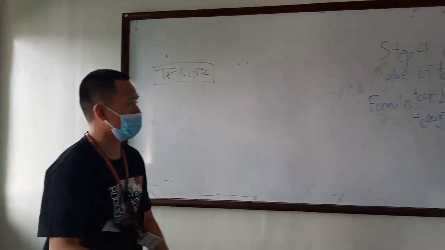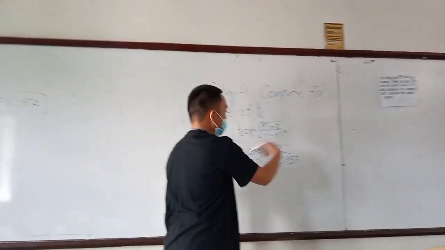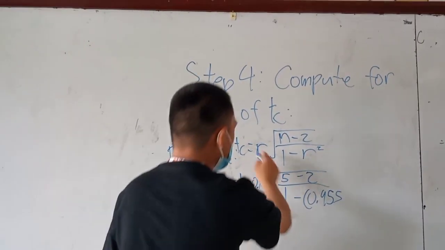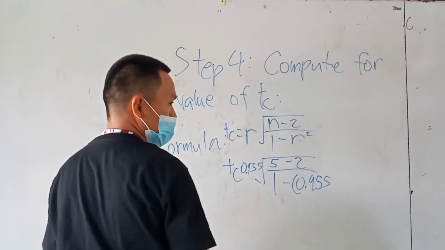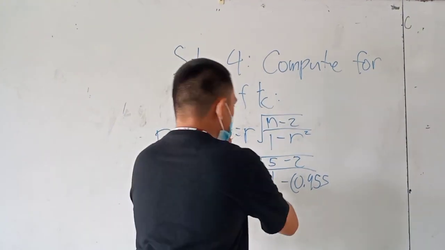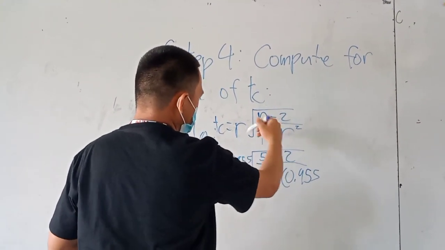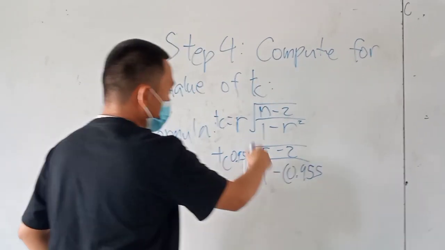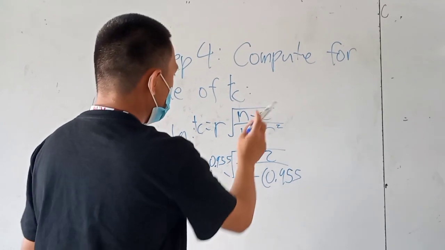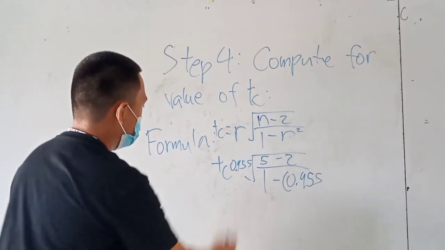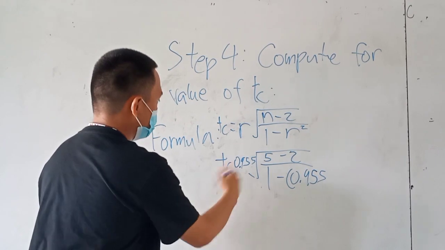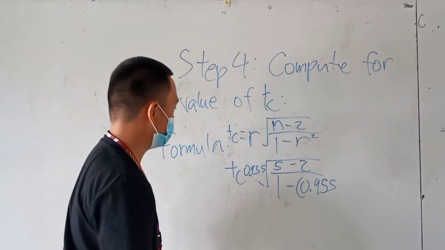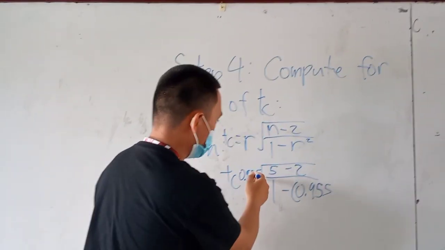Now moving on to step 4, we have to compute the value of T. So this is the formula. So TC equals Pearson r times the square root of the number of samples minus 2 over 1 minus Pearson r squared. This is the result of Pearson r, 0.955.